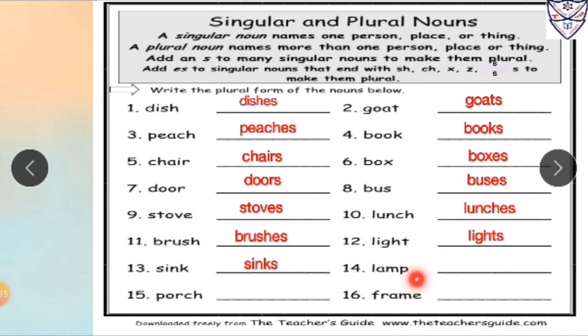Number 14, lamp, which is in singular form, its plural form will be lamps. Number 15, porch, which is in singular form, its plural form will be porches. Number 16, frame, which is in singular form, its plural form will be frames.